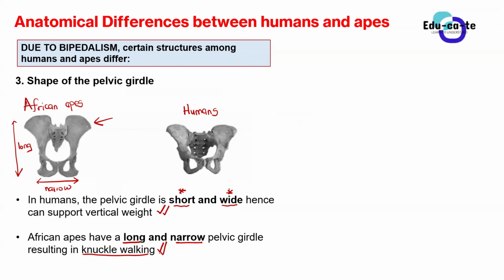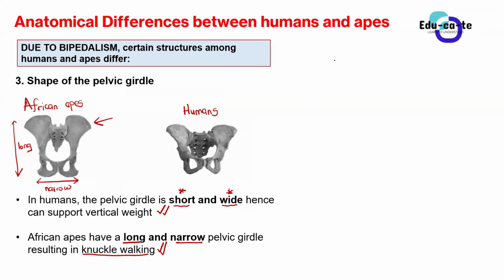Okay, so guys, you get on this? Yes, sir. So these are the first set of differences between humans and African apes, all right? Please note them down. Usually the questions here will be like, state the differences between humans and African apes, anatomical differences. Or they can say, state the differences between humans and African apes due to bipedalism. Means that you need to look at these three things.